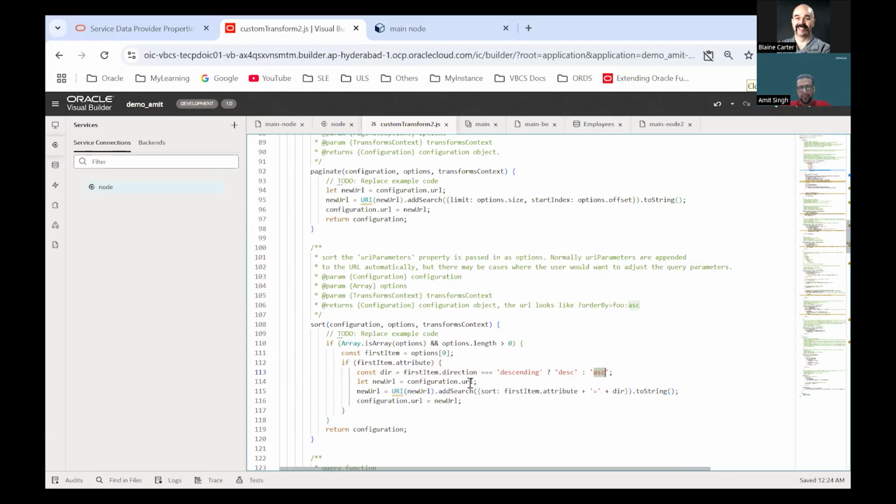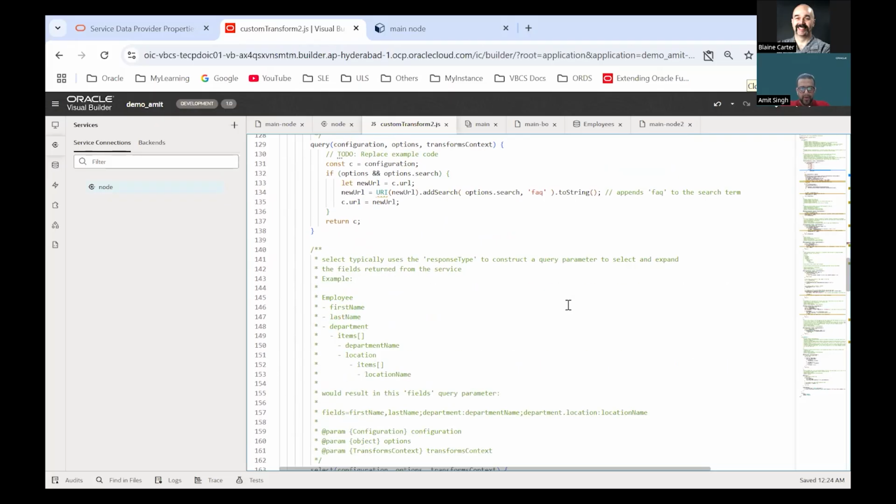From Visual Builder, we get the direction value as descending, so I'm converting descending into DESC. This kind of transformation we have to do because my Node accepts the direction property as DESC, but Visual Builder sends it as descending. We have to do this before sending the request to the actual endpoint, right?